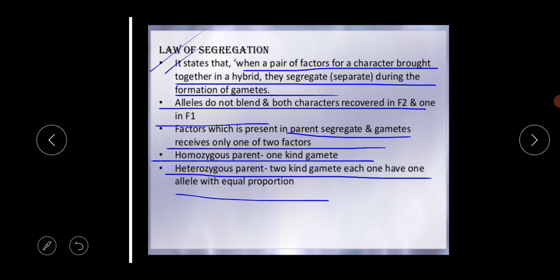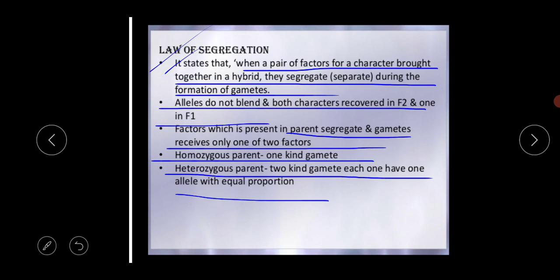I am repeating again and again: during your exam you have to write properly in this way. You cannot make a story or write in your own sentences, because this is a law discovered by a scientist. So these are the two laws. From Mendel's monohybrid cross we can infer these two laws, the law of dominance and the law of segregation. This is the last slide for today.